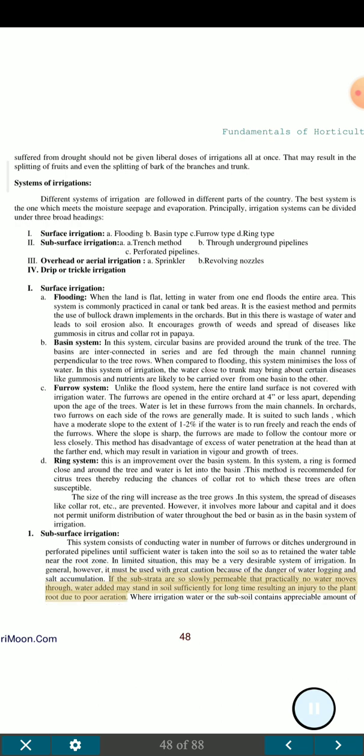If the substrata is so slowly permeable that practically no water moves through, water added may stand in the soil sufficiently for a long time resulting in injury to the plant root due to poor aeration. Where irrigation water or the subsoil contains appreciable amount of